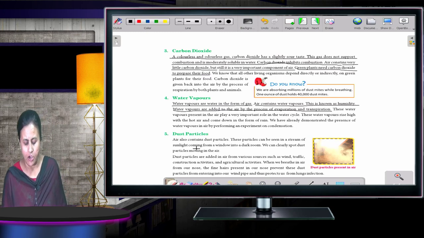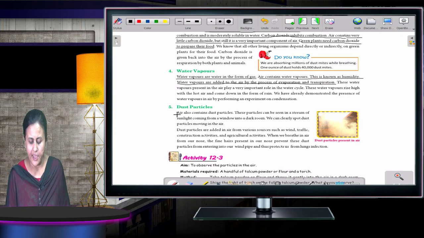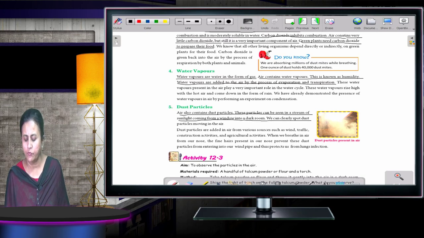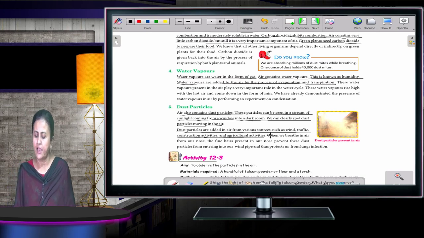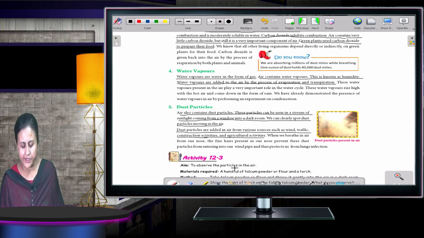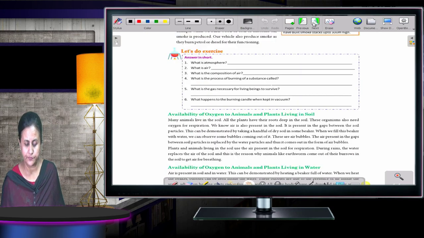Okay. Now we will move to the next one, that is dust particles. Air also contains dust particles. These particles can be seen in a stream of sunlight coming from a window into a dark room. We can clearly spot dust particles moving in the air. Dust particles are added in air from various sources such as wind, traffic, construction activities and agriculture activity. So now there is one more activity to observe the particles in the air. Please go through it. Okay. Now moving to the next page.